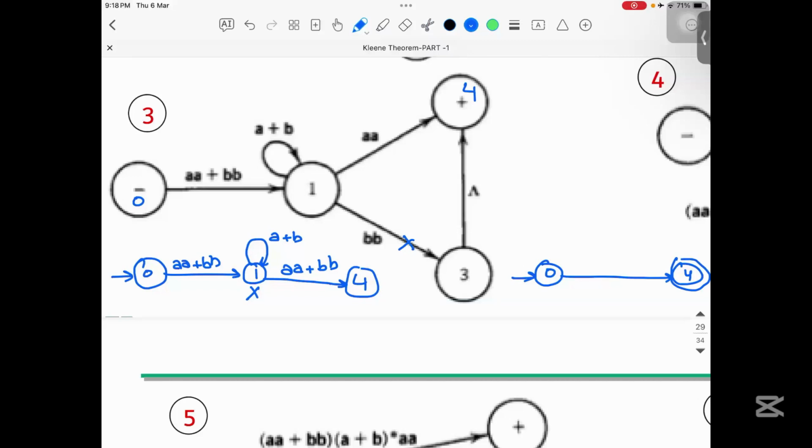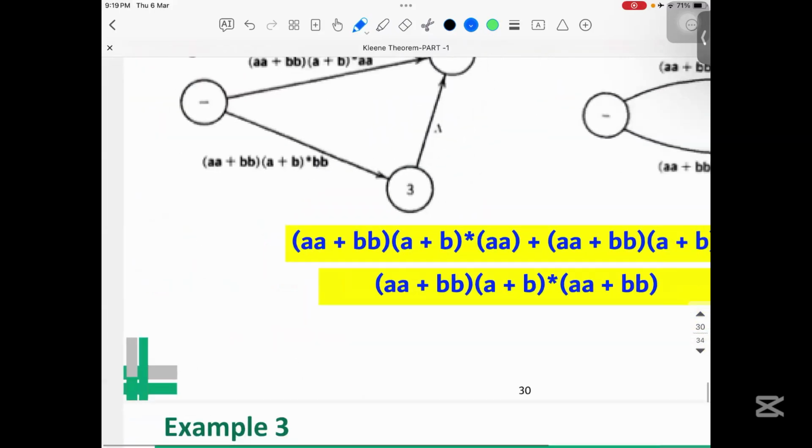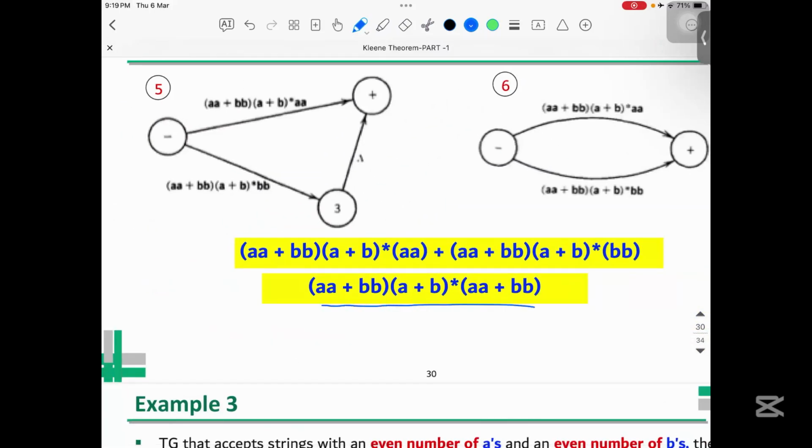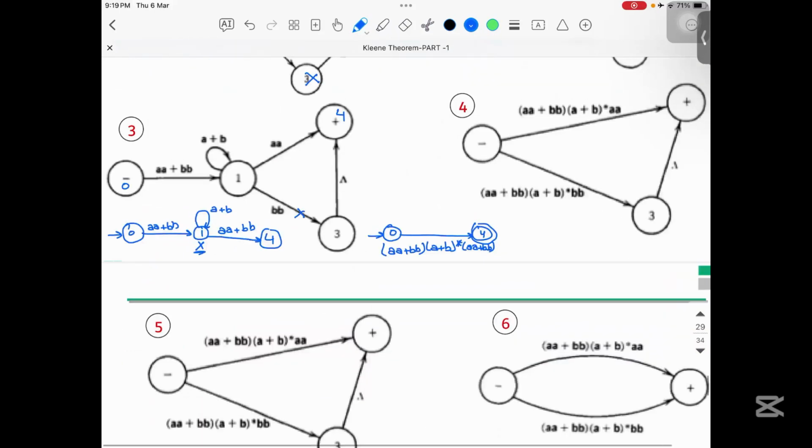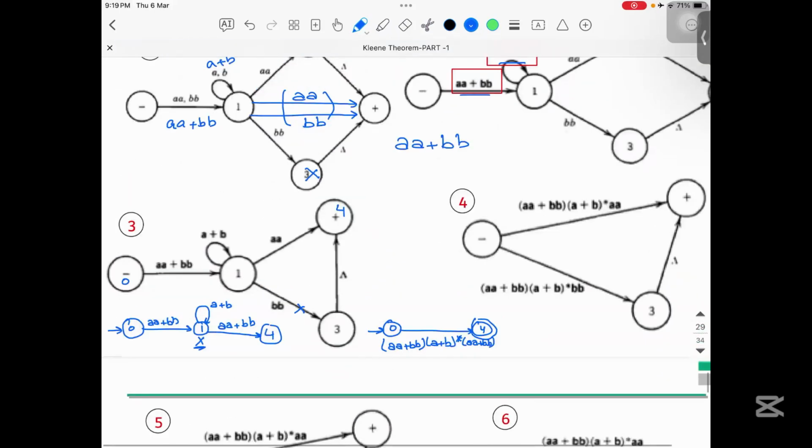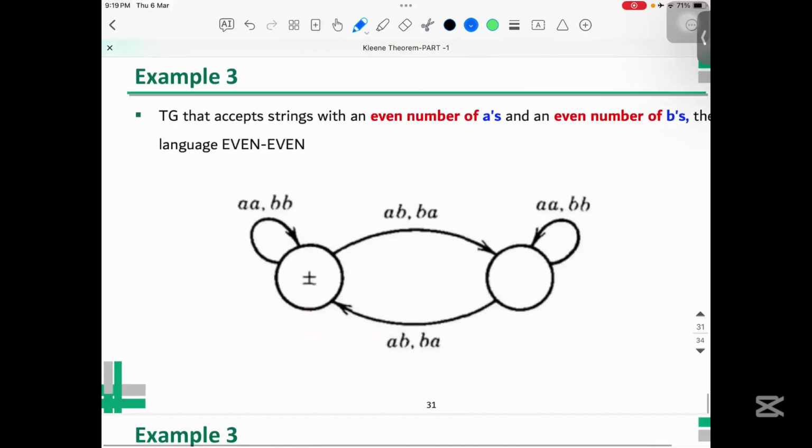So here the regular expression will be AA plus BB, and then A plus B whole star, because here is a loop, and then again AA plus BB. So here is the final regular expression. You can do it like this, and also you can terminate it like what is given in these slides.